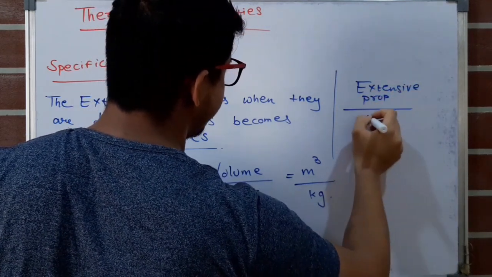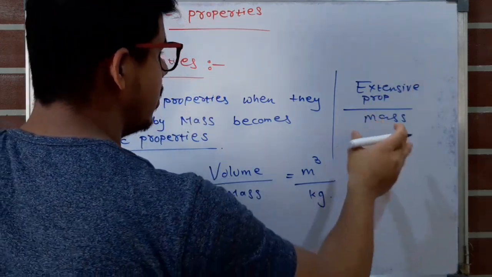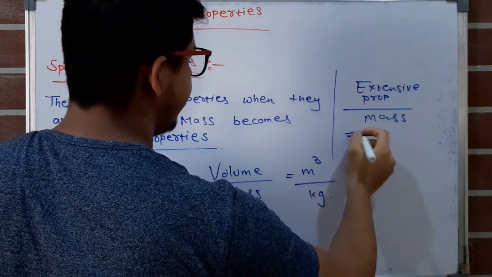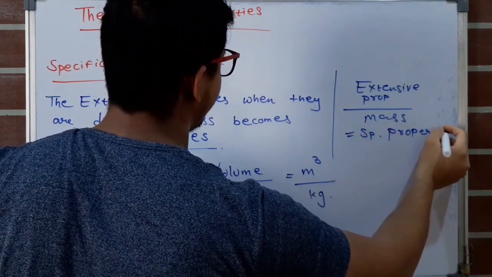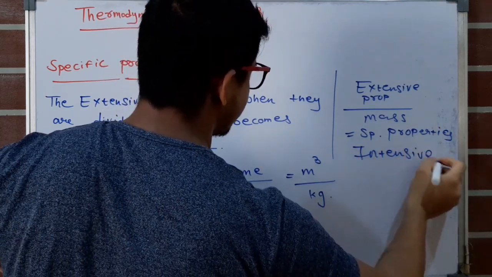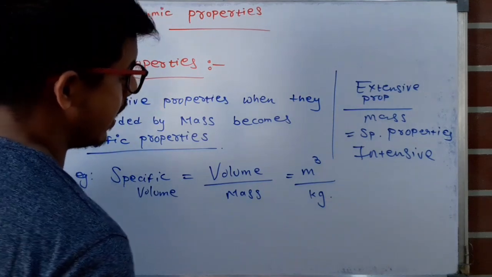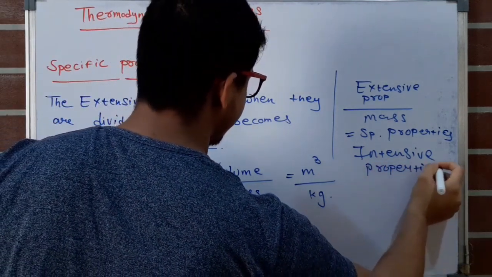When we divide them by the mass, they become independent of mass. So these are the specific properties. As these properties become independent of mass, they are intensive properties. So specific properties are intensive properties. This is an important point, remember it.